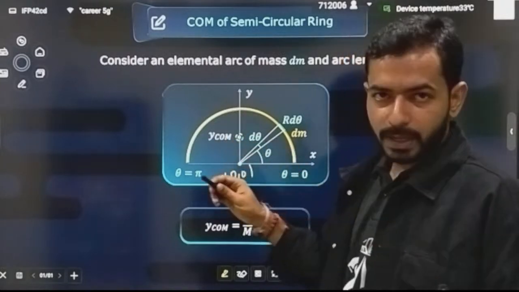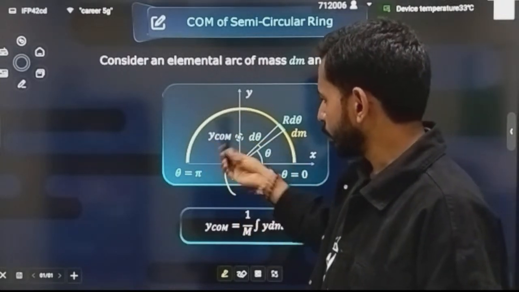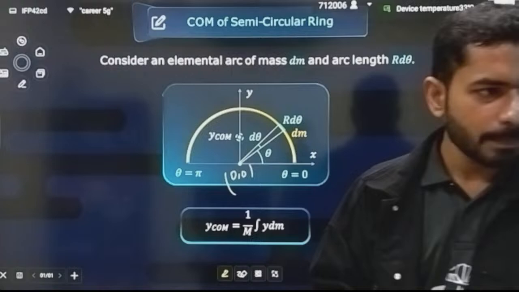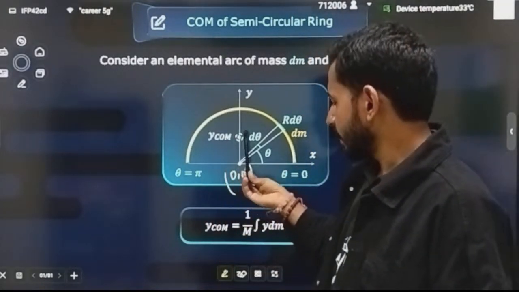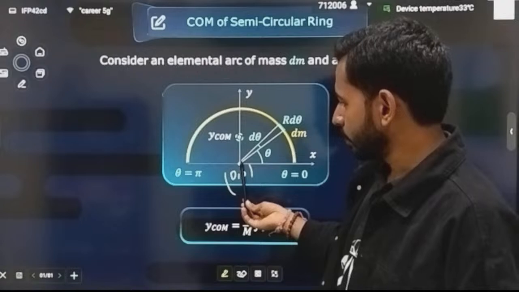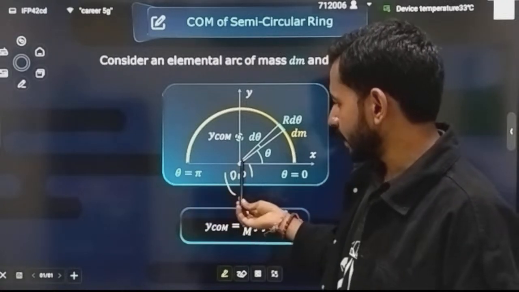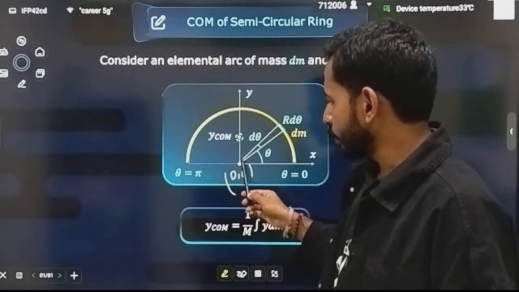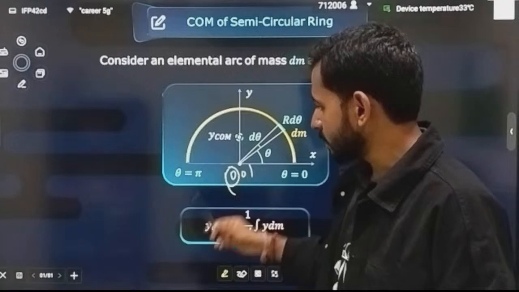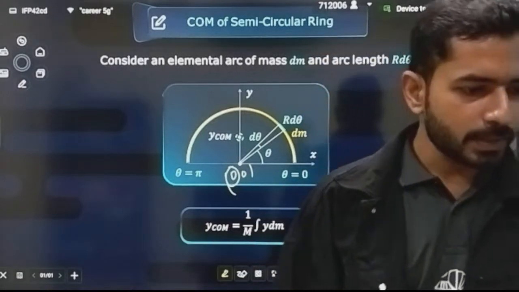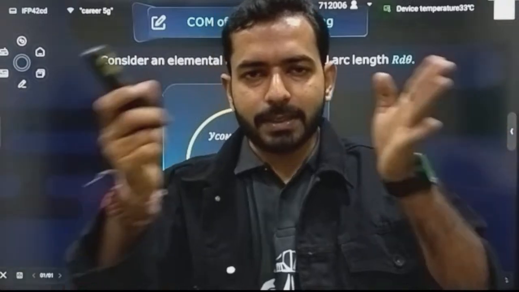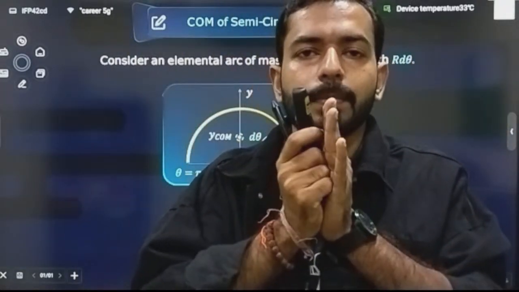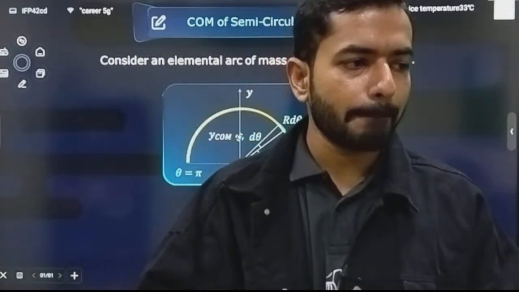This is the one half, this is the second half. Can I say by this point both these sides are completely identical? So about the x-axis, if I'm breaking this in this way from this x-axis, I can say this side is identical, this side is identical. So can I say the position of center of mass for the x coordinate is 0 only? Yes or no? Because the left side is equal to the right side, that means I can say that the center of mass for the x position will simply be at the center point.